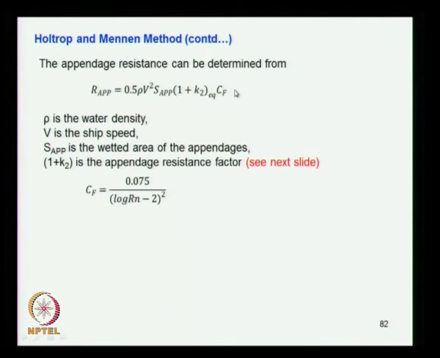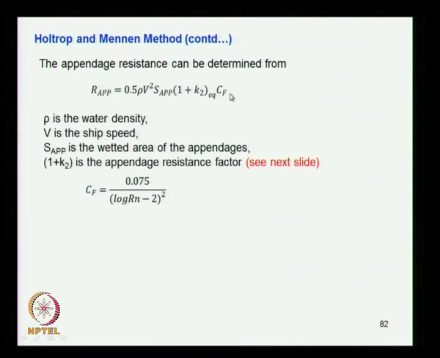The reason for that is, suppose you consider the bilge keel, which is at the bottom of the ship. It is not going to create any wave. So making an assumption that it contributes only to frictional resistance is acceptable.